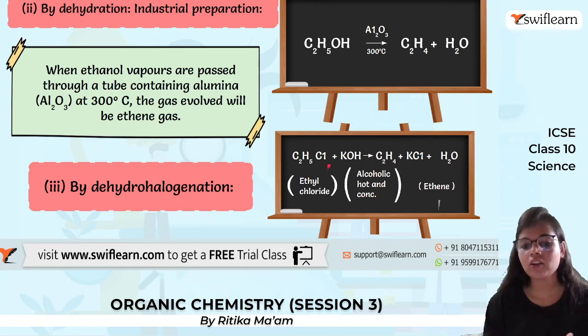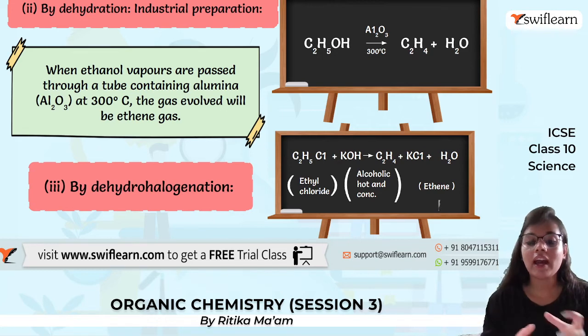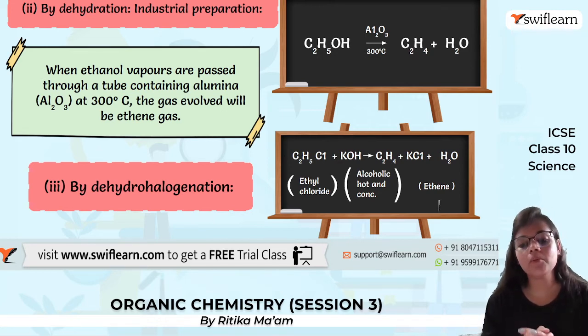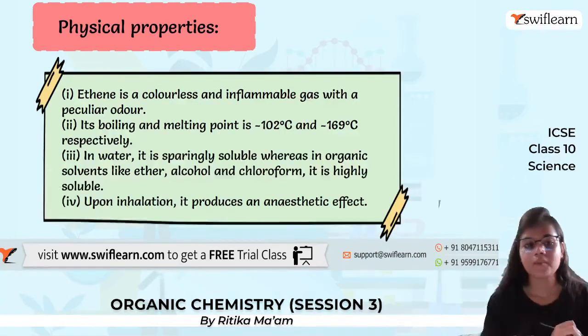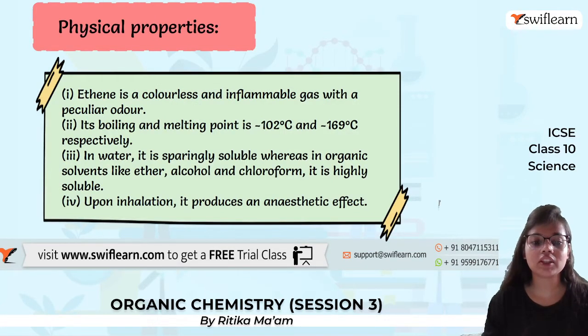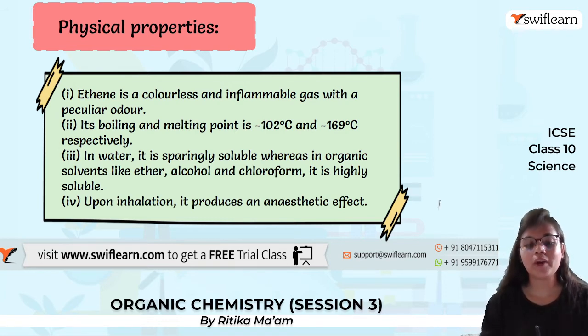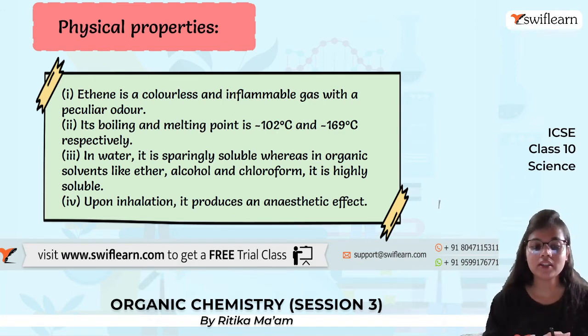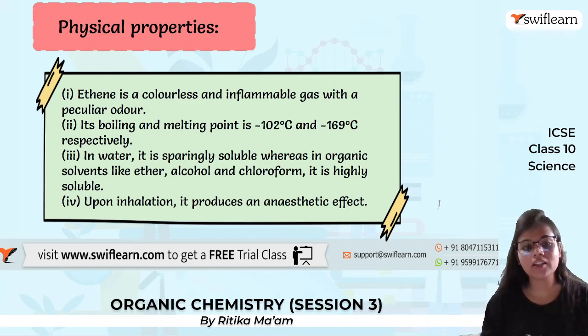We take ethyl chloride and potassium hydroxide, and when we react them, we get ethene. Next, the physical properties of ethene: it is a colorless, inflammable gas with a kind of odor. Its boiling and melting points are low, minus 102 degrees Celsius and minus 169 degrees Celsius. It is not soluble in water, but it is soluble in organic solvents, and if inhaled, it produces an anesthetic effect.